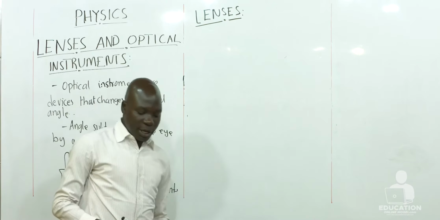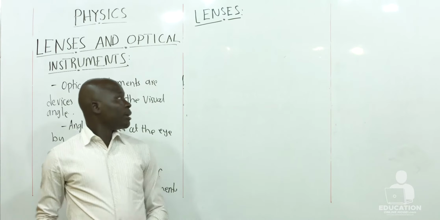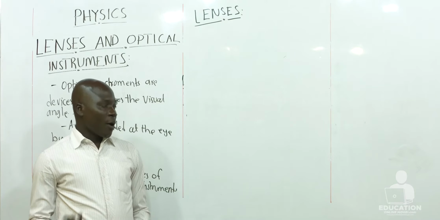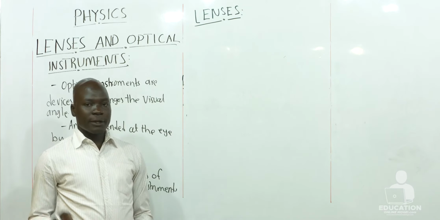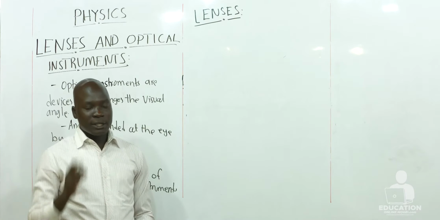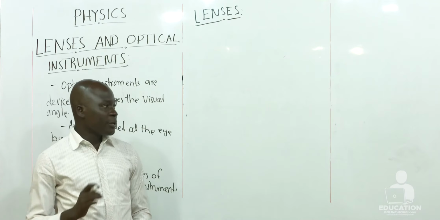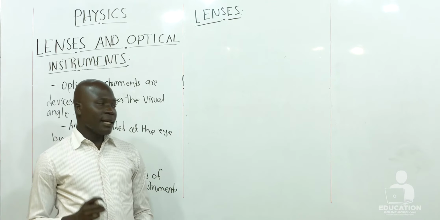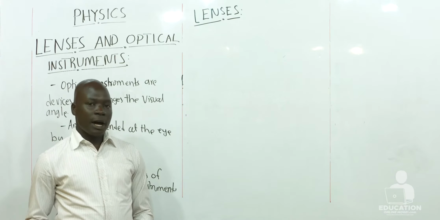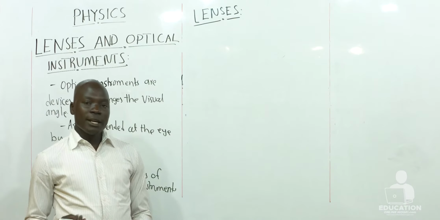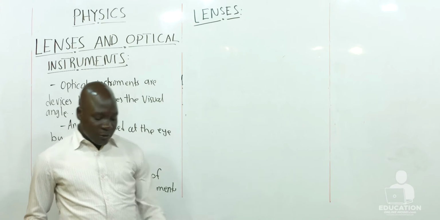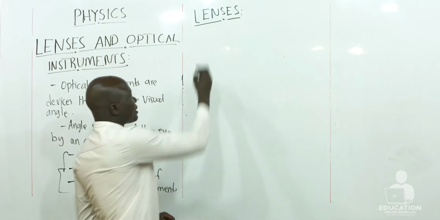Dear learners, what do we understand by lenses? So we have in our homes things like the spectacles that people put on, the eyeglass. So the eyeglass that people put on is made of a lens. A lens can either be made of glass, it can be made of plastic, or any other transparent material.